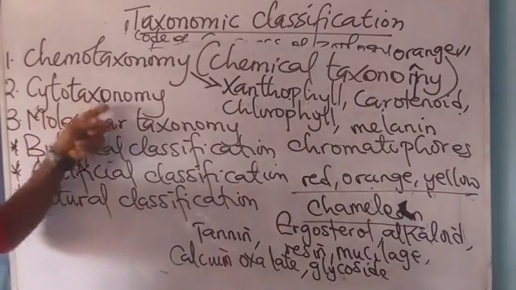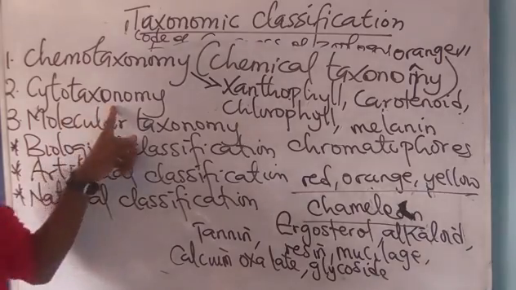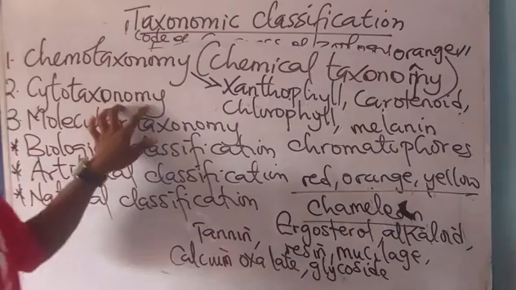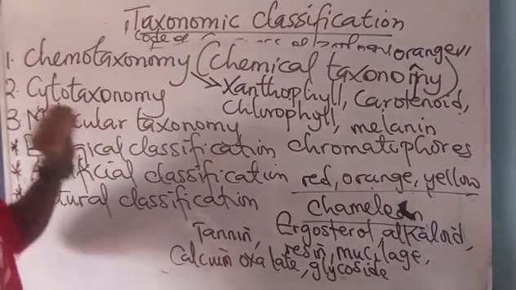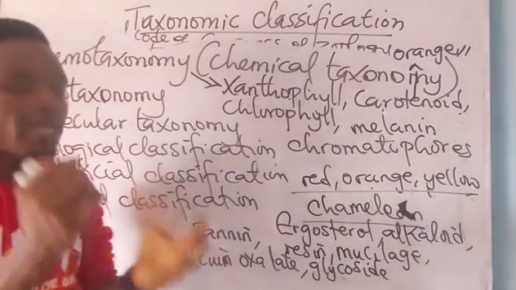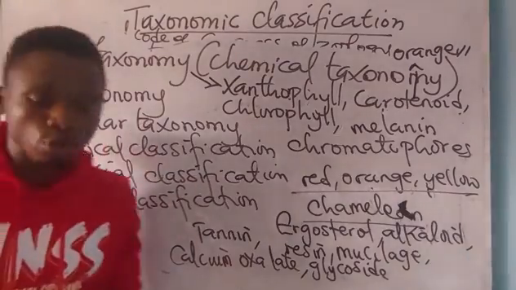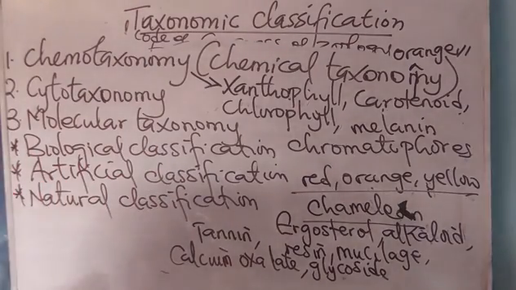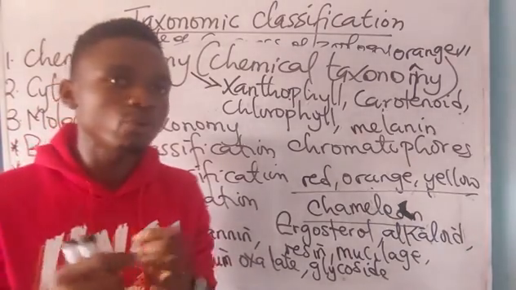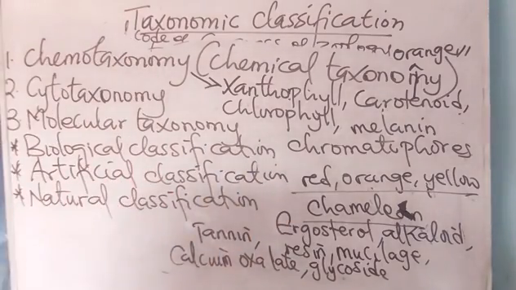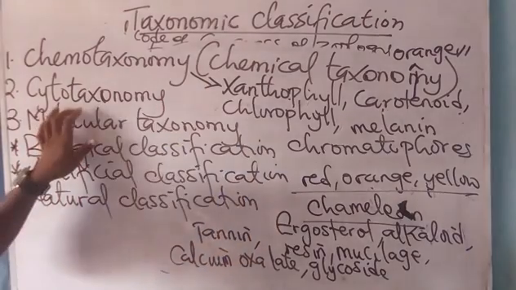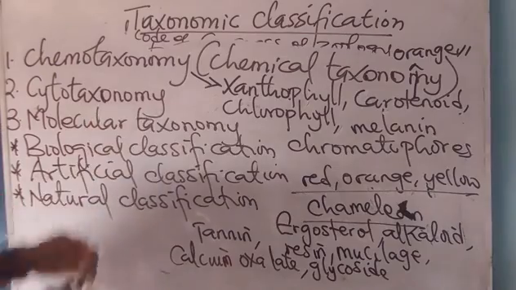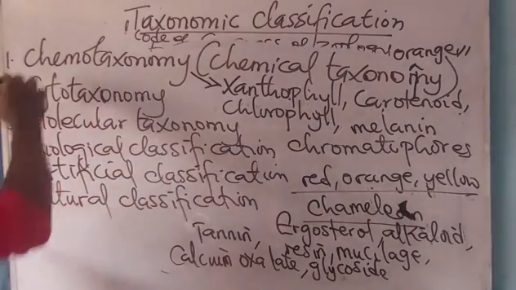What about cytotaxonomy? Cytotaxonomy is a system of classification in which chromosomes are classified based on their distribution, structure, number, and what? Size. When chromosomes are classified based on their distribution, number, size, shape, you call it what? Cytotaxonomy.